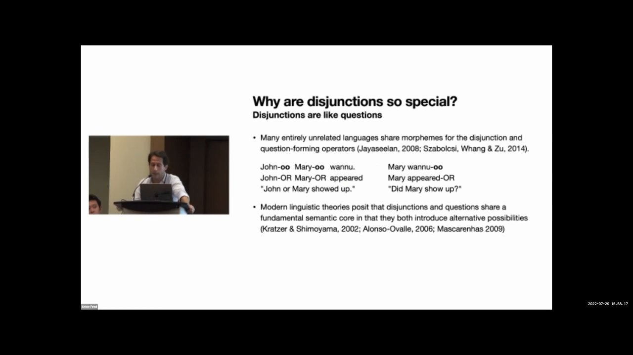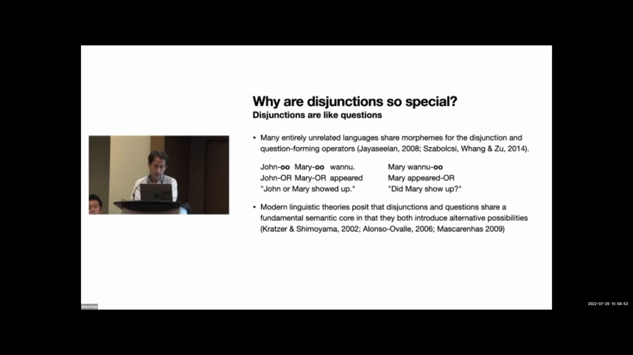First, the why question. Why are disjunctions so special? We submit that there are some interesting insights from linguistics that provide a reason for this. It's a well-known fact to linguists for at least 150 years that very many altogether unrelated, historically unrelated languages share morphemes for disjunction and question-forming operators. This is a rather large Sprachbund of East Asian, South Asian, and Slavic languages, again, historically unrelated, that display this property. Here's an example from Malayalam, a Dravidian language spoken in India.